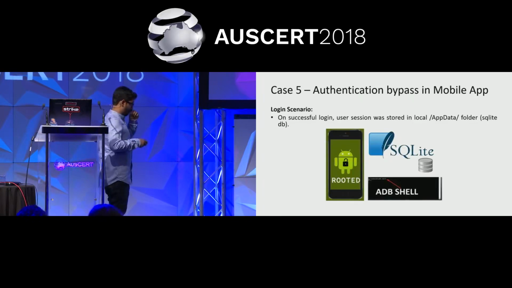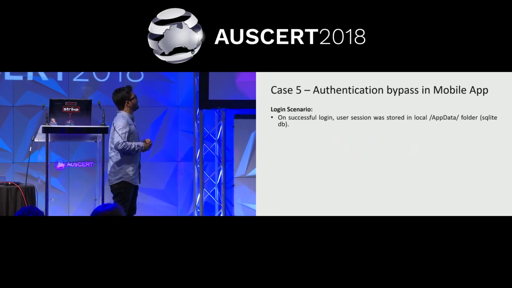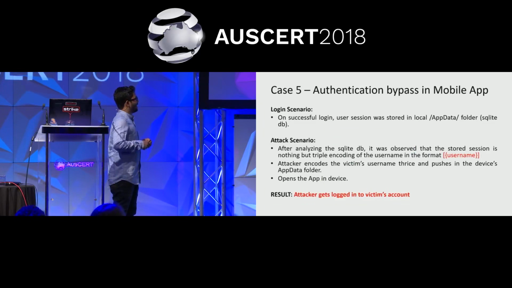Now what I did, I took a rooted Android device, a SQLite browser and ADB shell to run commands on that rooted device. First, after logging in as any user, I extracted the SQLite DB from the Android device to my local system, opened it using the SQLite browser and checked how the session ID looks. It was nothing but a base64 encoded string. So I used my Burp Suite to decode it. After decoding once, I did not find anything, so I kept decoding it.